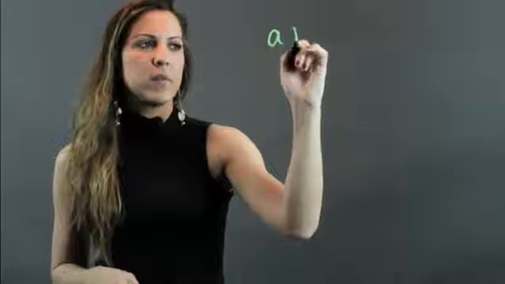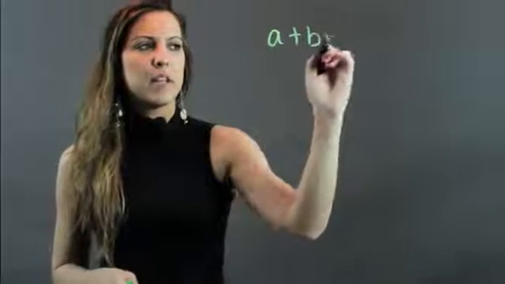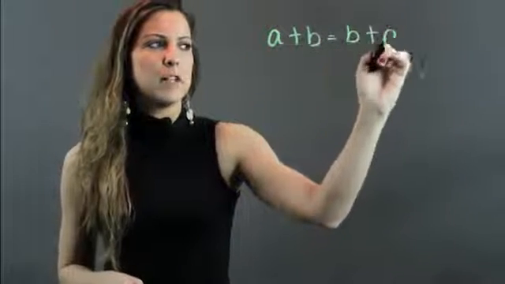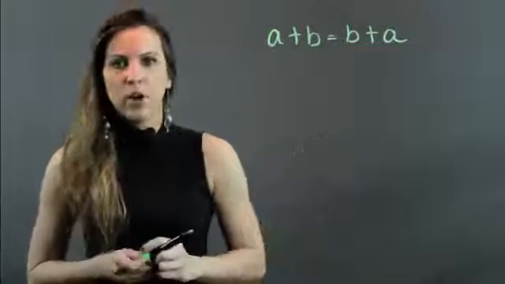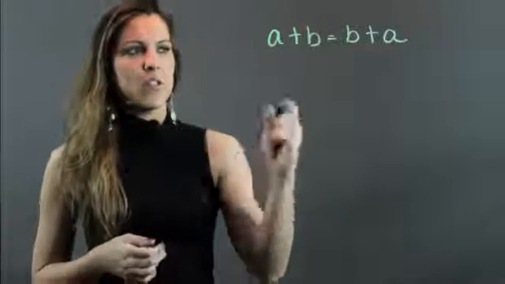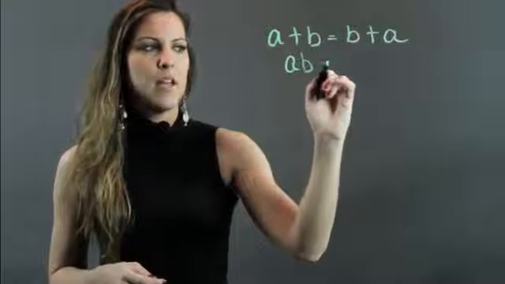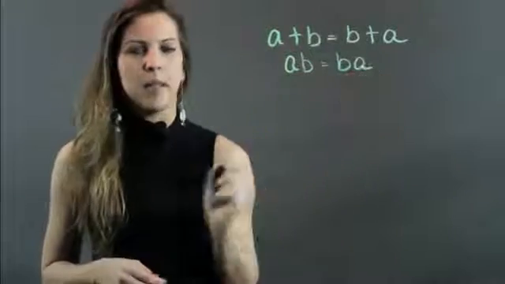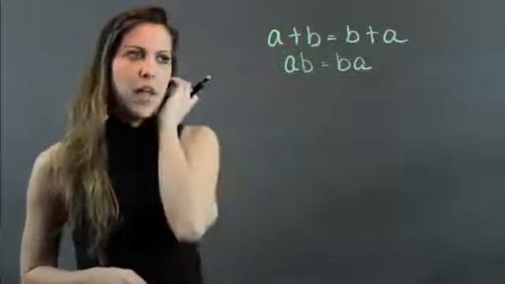And the commutative property says that if I add two numbers a plus b, then it would be the same thing to have b plus a. And the commutative property holds for addition and multiplication. So then I can also say that a times b is equivalent to b times a. So this is the commutative property.